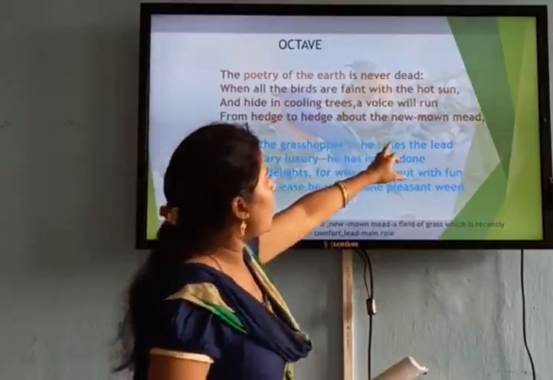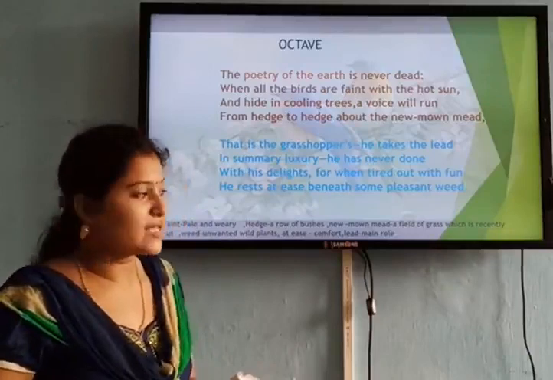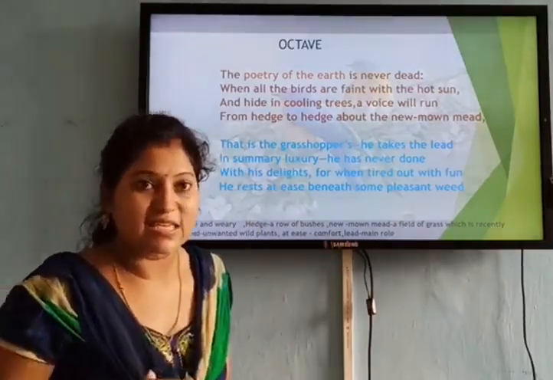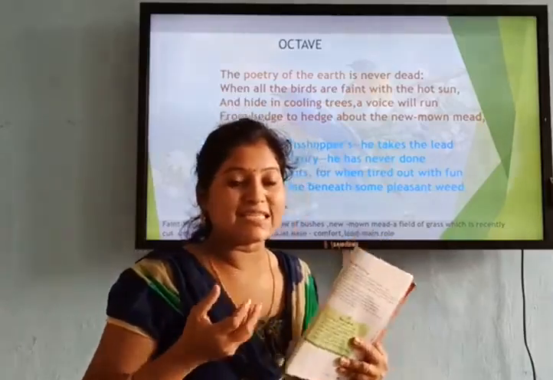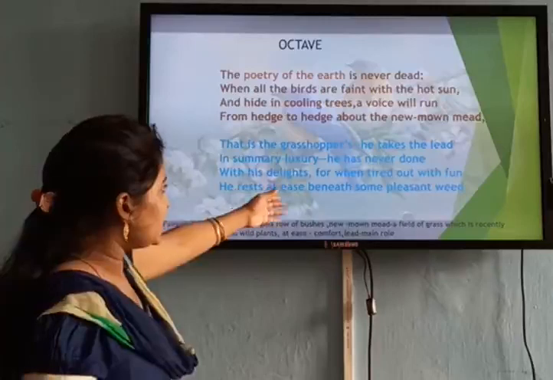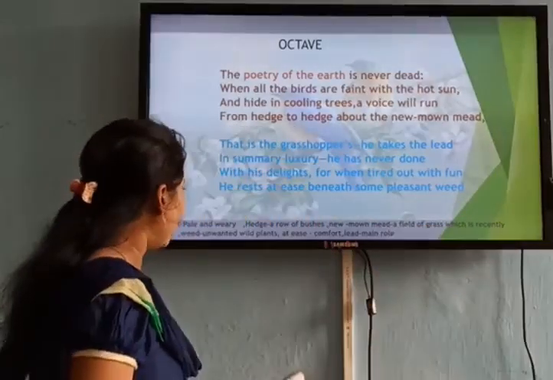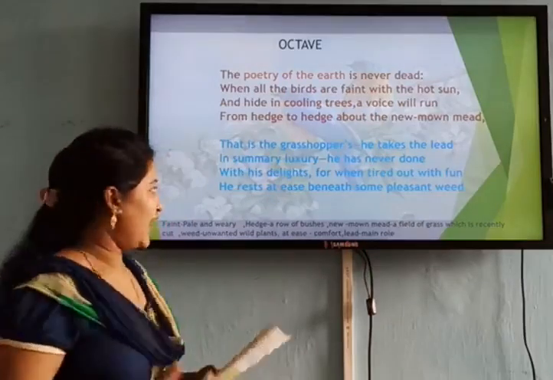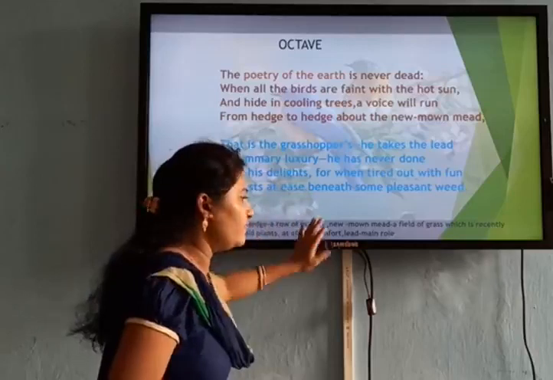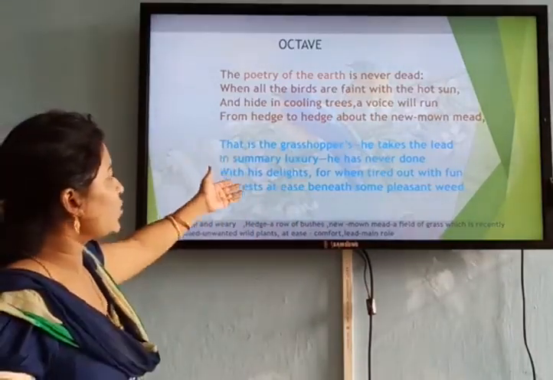New mown mead is a field of grass which has been recently cut, freshly cut grass, and you can sense the smell of the freshly cut grass. And weeds are the unwanted plants which grow and which we don't like. What's the meaning of at ease? At ease means comfort.